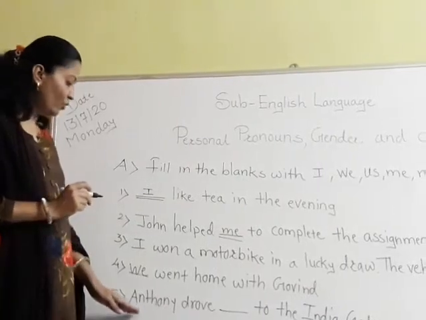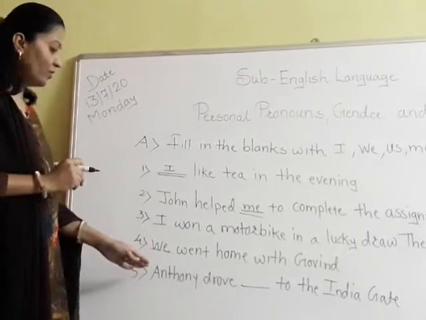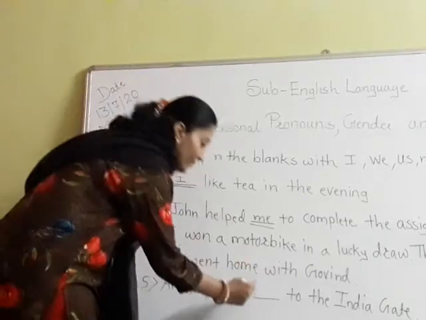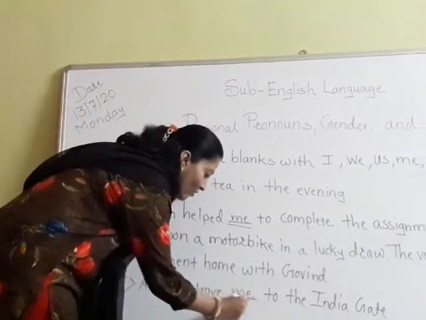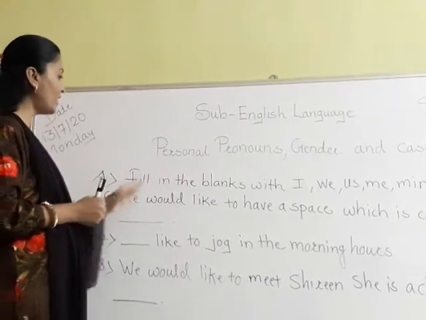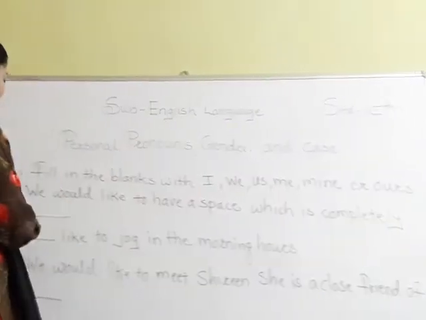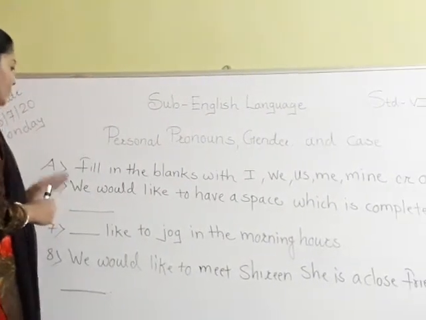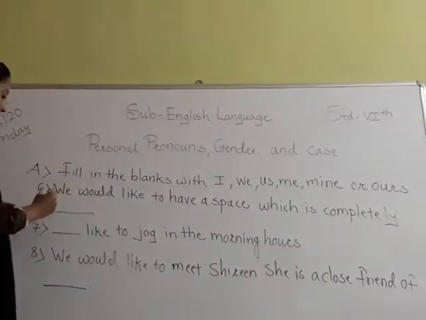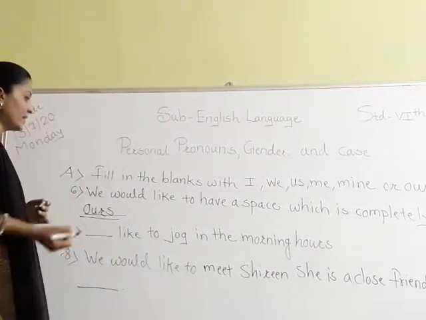Next is Anthony drove dash dash to the India Gate. So what will be the answer? Anthony drove me. Okay. Anthony drove me to the India Gate. Now sixth sentence is, we would like to have a space which is completely dash dash. Okay. We would like to have a space which is completely, what will be the answer? Ours. Okay, and you have to underline this.